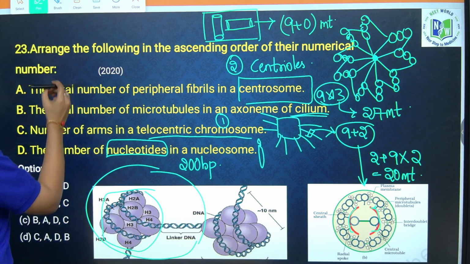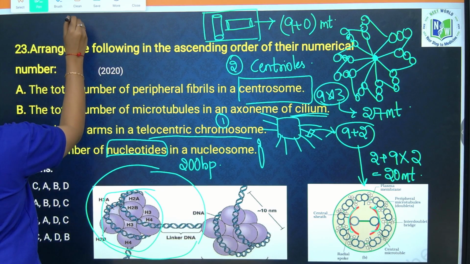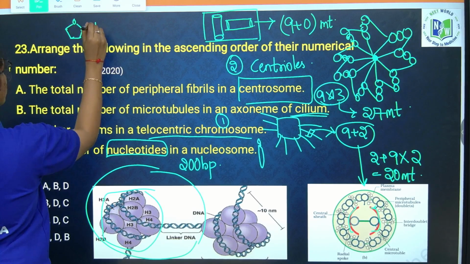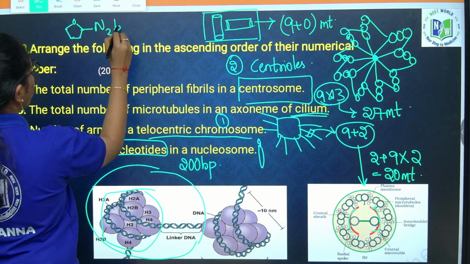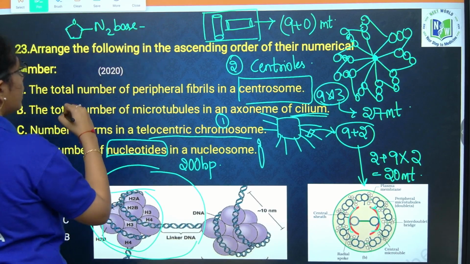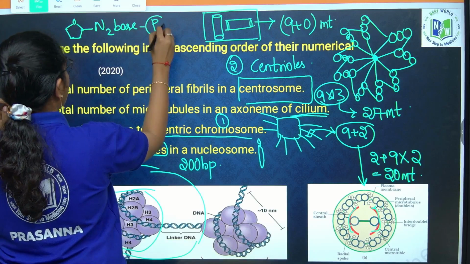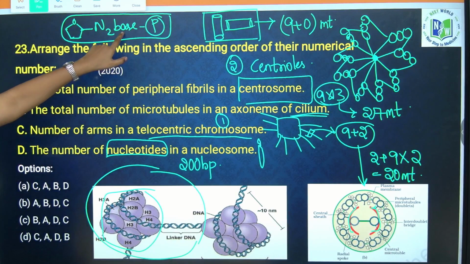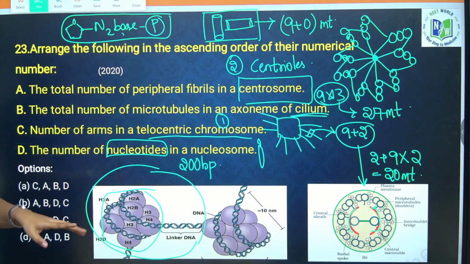What is a nucleotide? A nucleotide is a composition of pentose sugar, which is attached to a nitrogen base and then a phosphate group. This combines to form a nucleotide, right? The number of bases is equal to the number of nucleotides, correct?